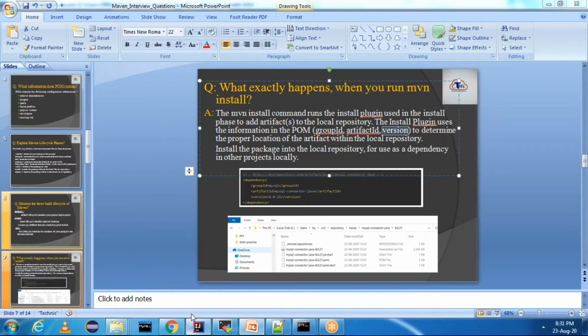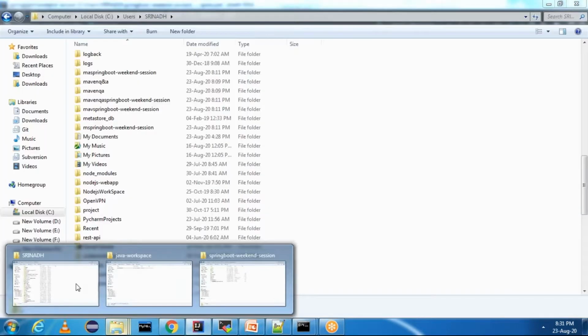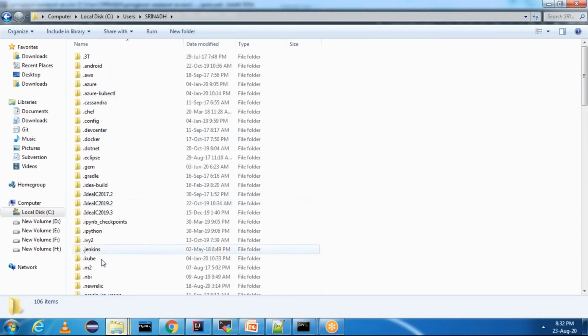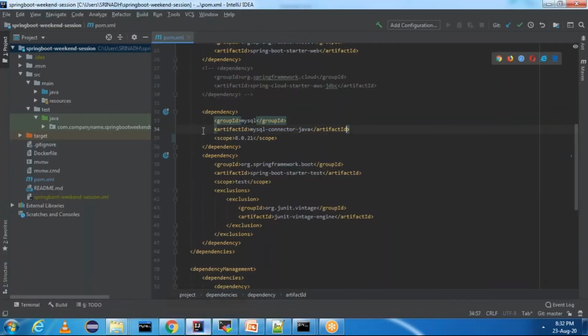We need to go to the local repository which is in the users directory. Go to C users, and the username is this, and go to .m2 repository. This is the local repository folder, and in this folder, with your group ID, artifact ID and version, it will create a jar downloaded from mvnrepository.com.